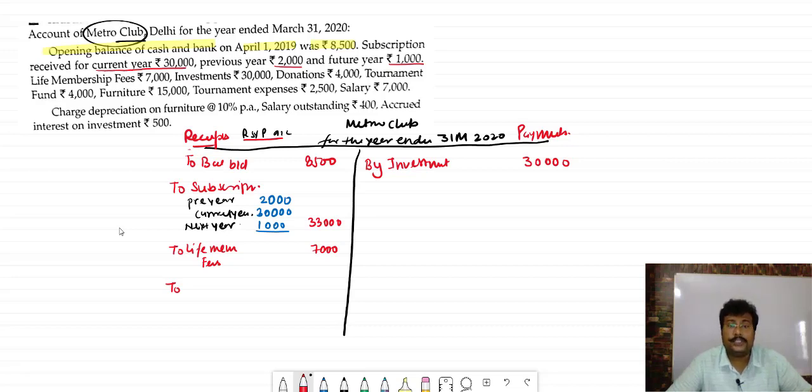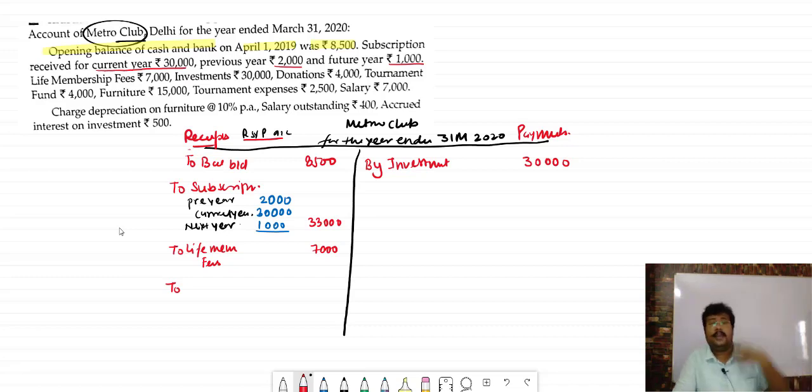But if the question says 50% of the donation will be capital and 50% revenue, then we assume 50% is capitalized and 50% is revenue. In the receipt and payment account, all capital and revenue receipts are recorded together, no matter their nature.